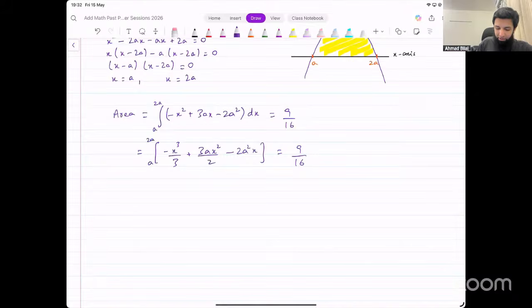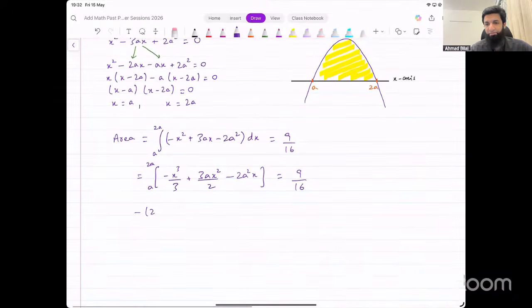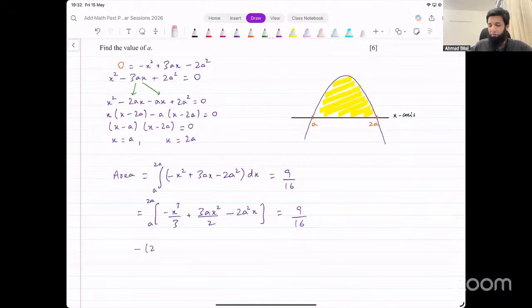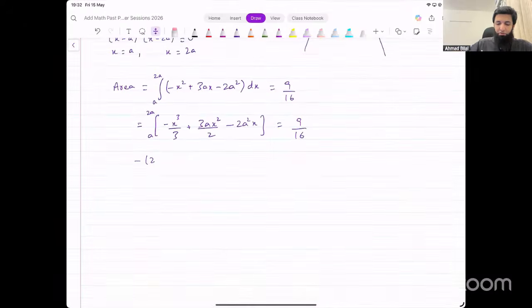Now input 2a in this first. When we input 2a, now you have to be careful since we're doing everything manually, you have to be careful that you are not making any sign errors anywhere. If you use this, you would end up getting a negative area. Yes. So if you put that equal to 9 over 16, you will not be able to find values of a. You'll have to put that equal to negative 9 over 16 then, if you decide to do that. But I would not recommend that you do it. That's going to confuse you. Just use the original function.